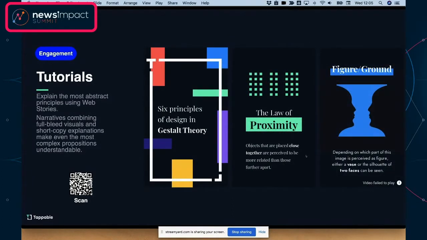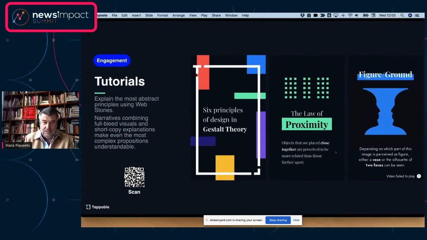We found it very difficult sometimes to explain very abstract principles, and we built this story ourselves because we wanted to know how far we can take a very abstract principle such as Gestalt theory for design and actually explain it to people in a very visual and easy way. Well, I didn't know what the Gestalt theory was, but when you go through the story, it makes it all so clear that you're never going to forget it. So stories as tutorials to create and share very useful information is marvelous, and it works for me.